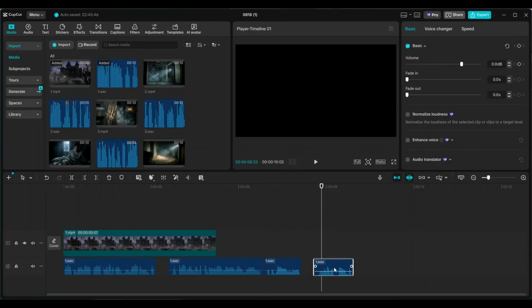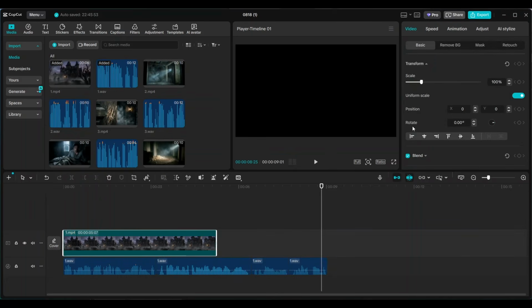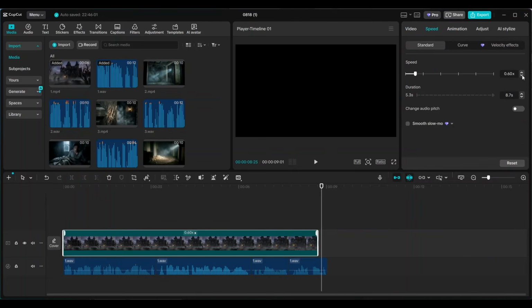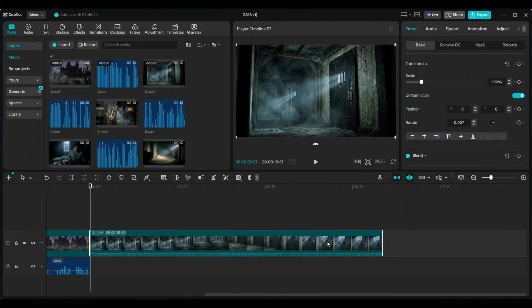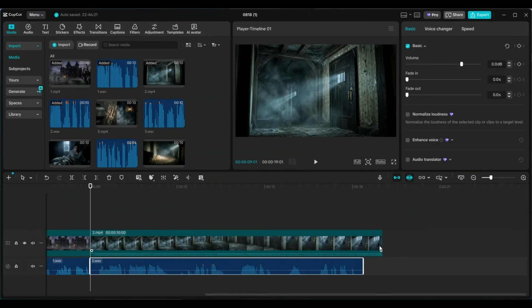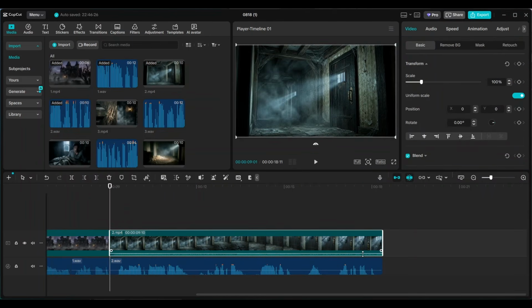The video is still shorter than the narration, so I'll slightly decrease the video speed to extend its duration and perfectly align it with the audio. And as you can see, the first scene and its audio are now perfectly aligned. The same process applies to all the remaining scenes. I'll drag each video onto the timeline along with its corresponding audio and adjust the video speed to perfectly match the narration. I'll fast forward this part to save you some time.